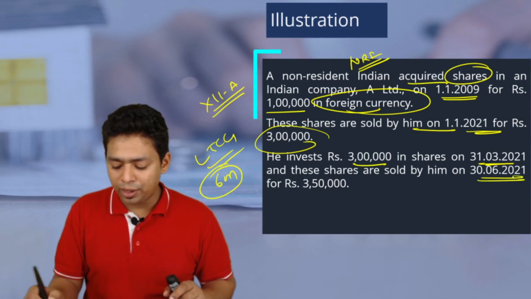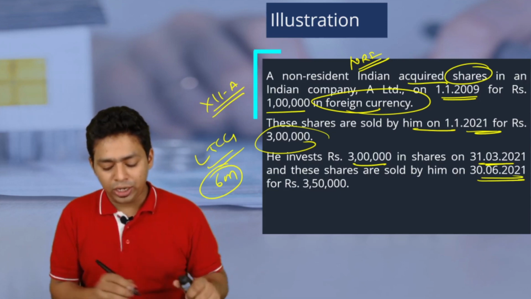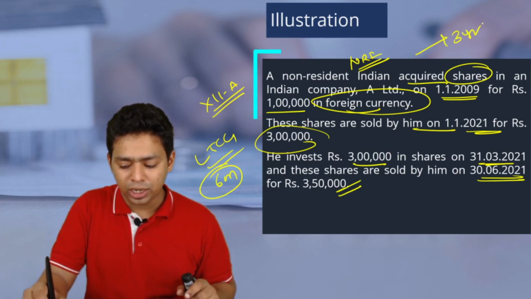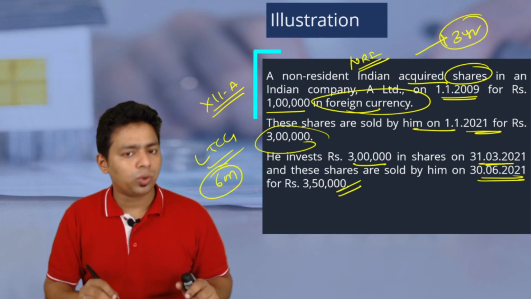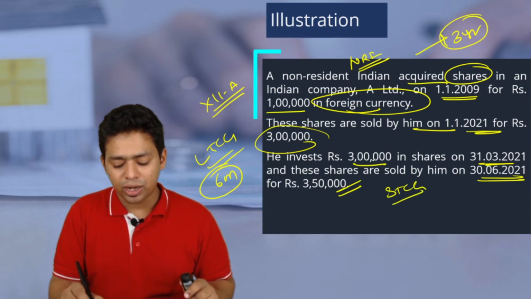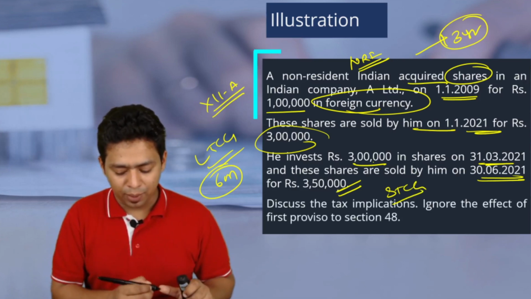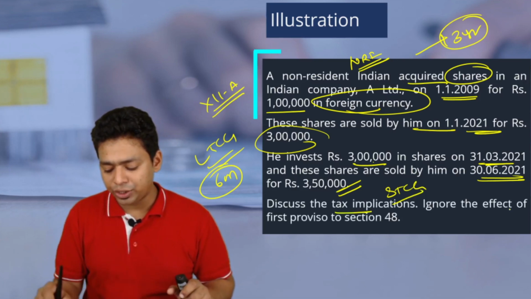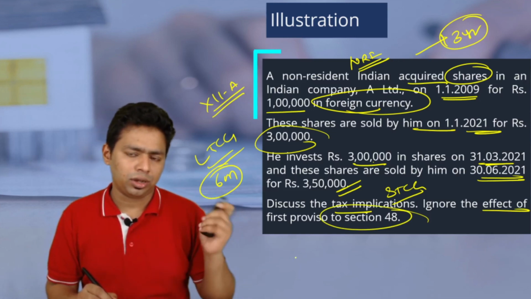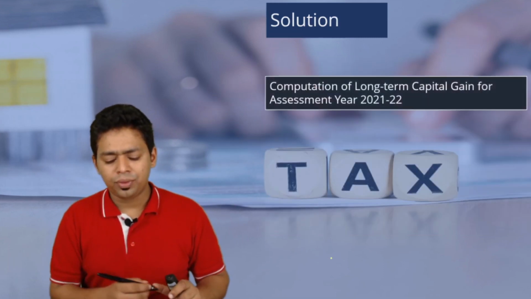These shares are sold by him as on 30th June 2021 for 3,50,000. He was supposed to hold this share for a lock-in period of 3 years, but within 3 months only he has sold. Now on this he will have a short-term capital gain. You can observe here 3 lakh worth of shares are sold for 3,50,000. So 50,000 is the short-term capital gain. Discuss the tax implication. Ignore the effect of provision of 48, so ignore the effect of indexation or the exchange rate fluctuation and all.